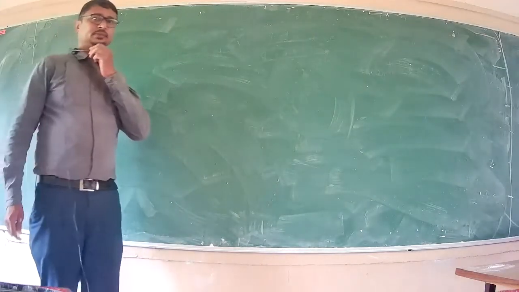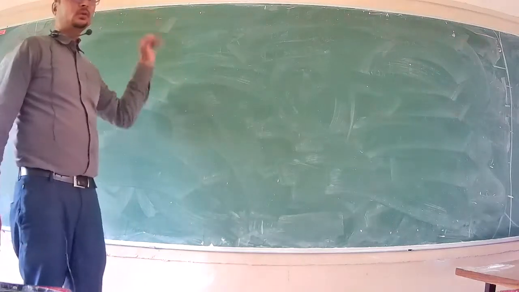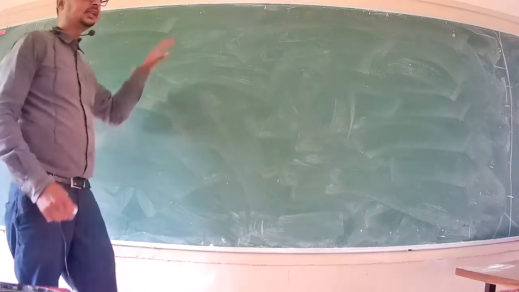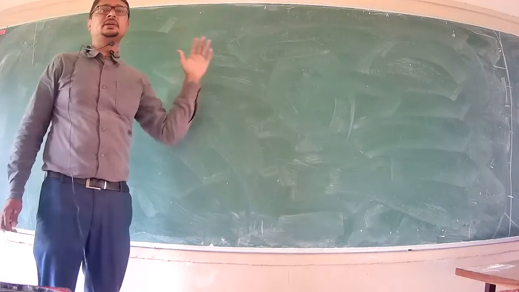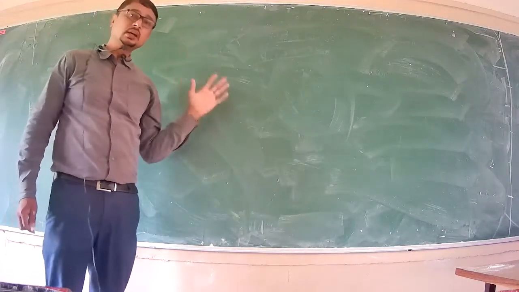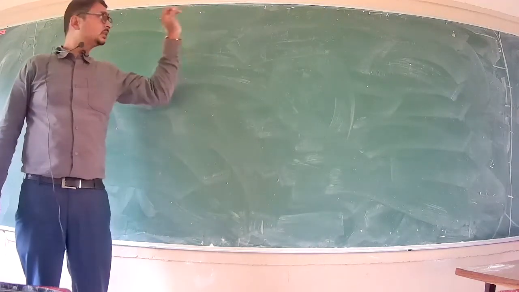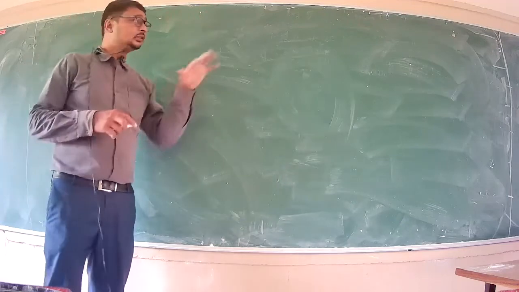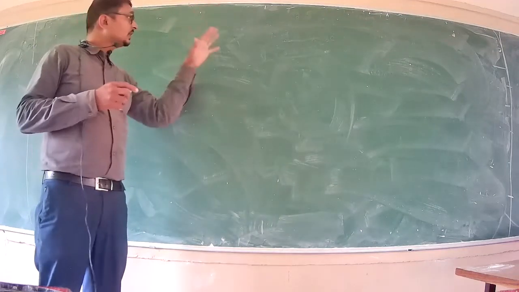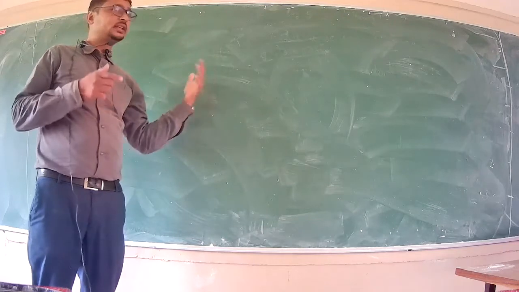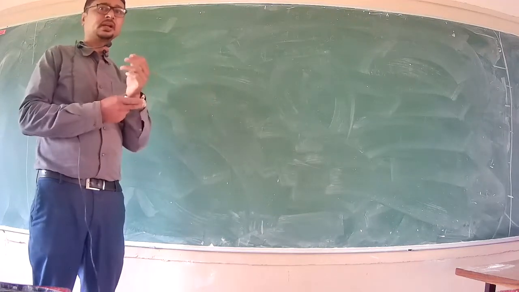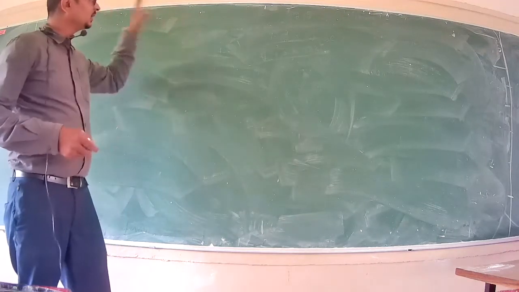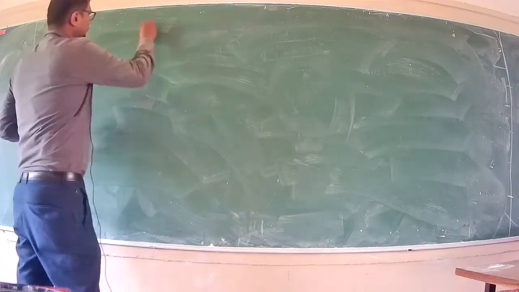Hello students. In the last class we were discussing financial markets. In that, we segregated the financial market into two categories: one is the money market and the other is the capital market, right? So the financial market can be defined as the marketplace where funds are borrowed and lent. It is the place. And the money market